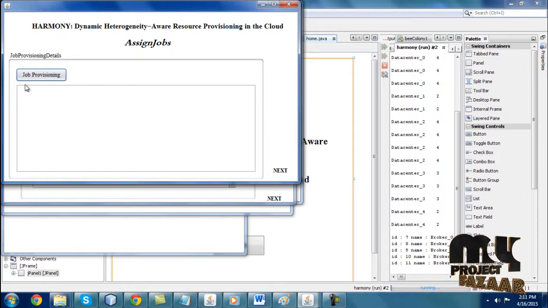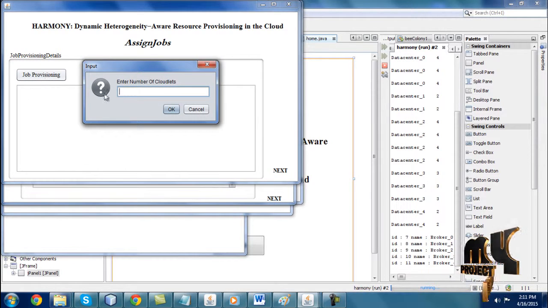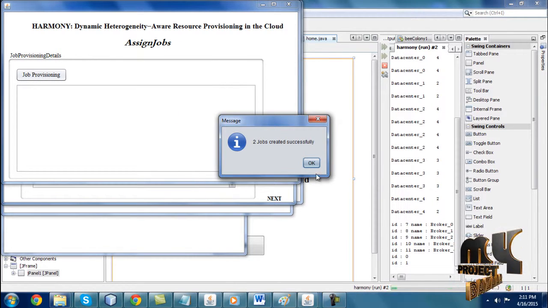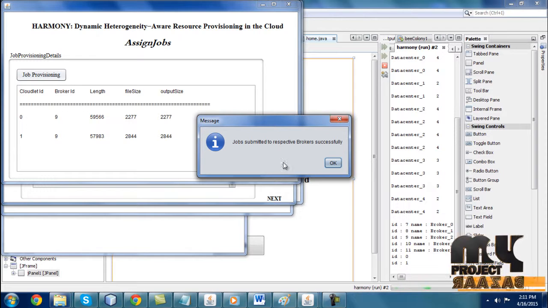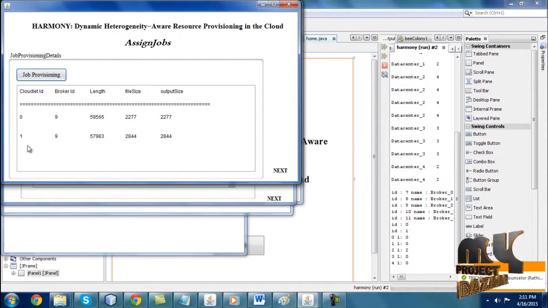Here I'm going to get the job provisioning. Here is the number of cloudlets. I'm giving 2 cloudlets. 2 jobs are created successfully. Jobs are submitted to the respective brokers successfully. Then cloud ID, cloudlet ID, broker ID, length, file size, and output size are created in the job.